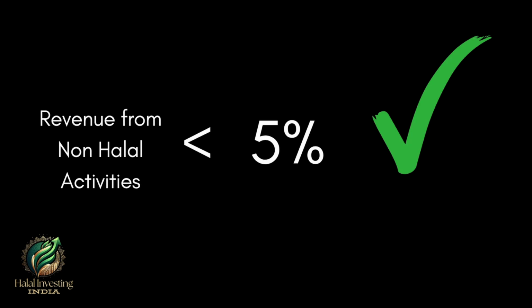There is some percentage-wise distribution. If 5% of the revenue is coming from non-halal activities, then the stock will be fine. In the case of hotels and resorts, share trading, stock broking, and rental from Sharia non-compliant investments, it can go up to 20%. Otherwise, it should be under 5% only. This is check number 2.